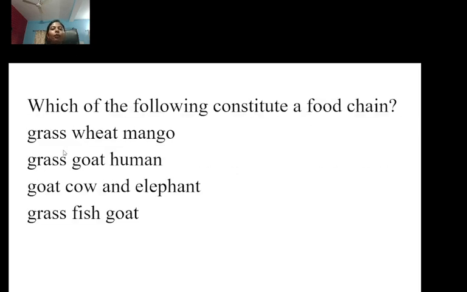Now, which of the following constitute a food chain? Grass, wheat, mango. Grass, goat, human. Goat, cow, elephant. Grass, fish, goat.